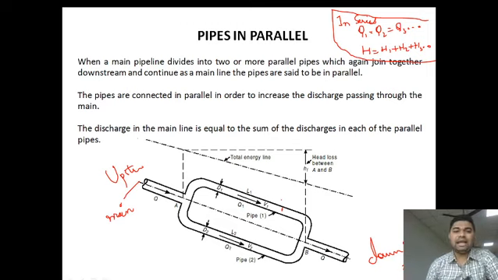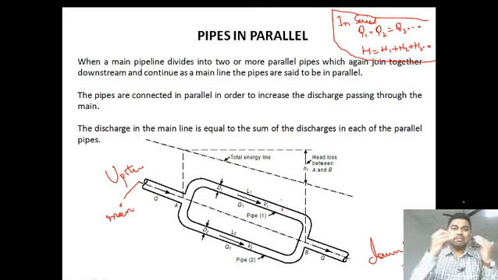The pipes are connected in parallel in order to increase the discharge passing through the main. Why are these pipes in parallel used? In pipes in series, the discharge is equal; if you attach any number of pipes, the discharge will be the same.